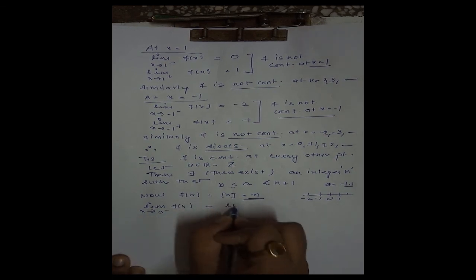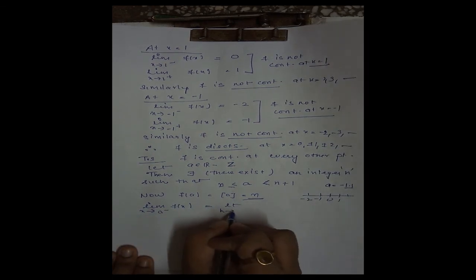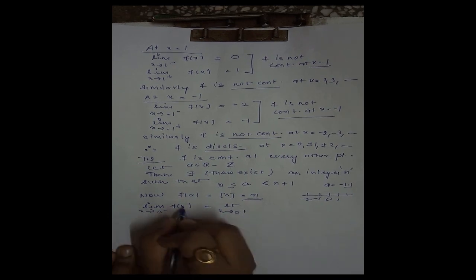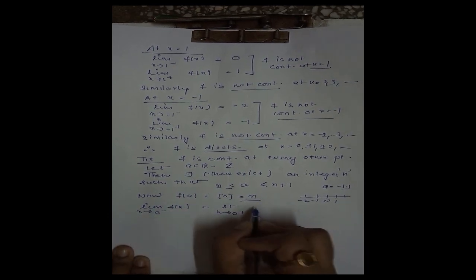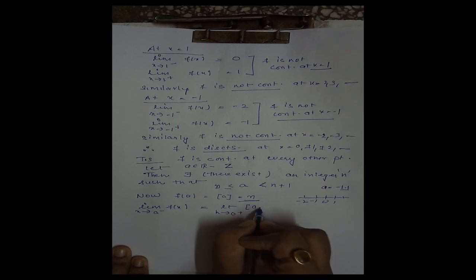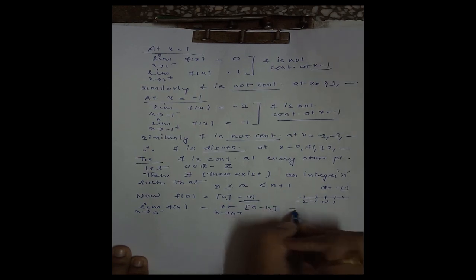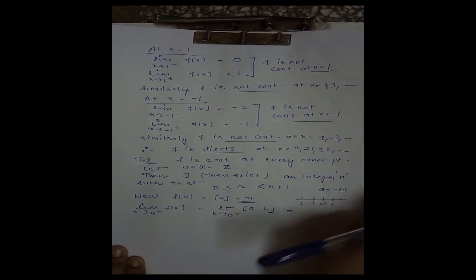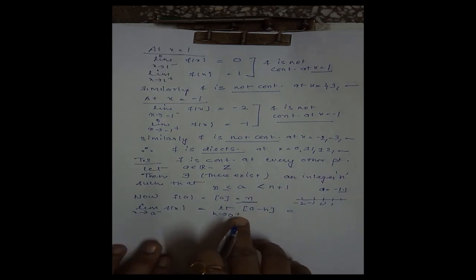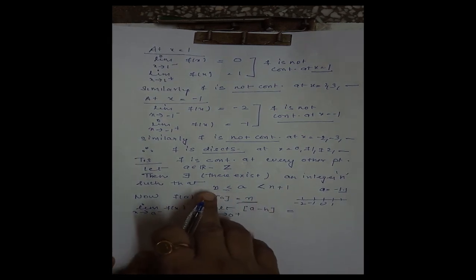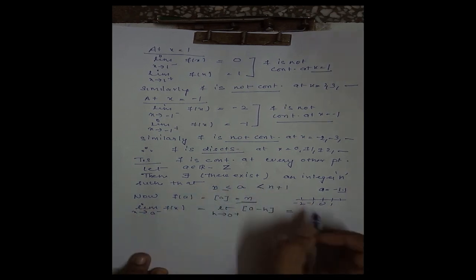This is limit h tending to 0 plus, replacing a by a minus h. Now h is a very small positive number. If we subtract that number from a, the result will also lie between n and n plus 1, and by definition this value will be n only.